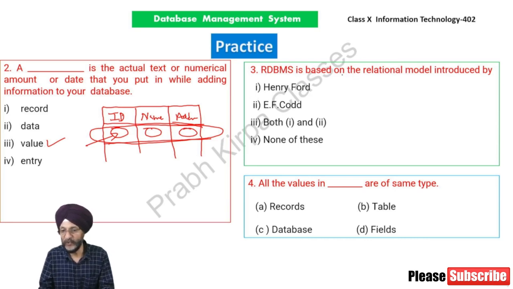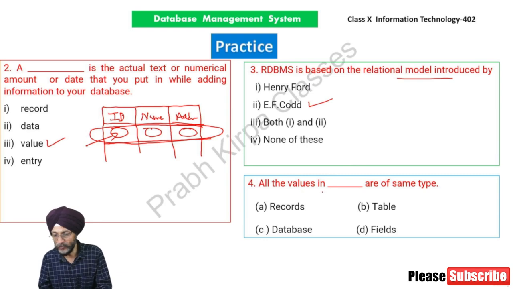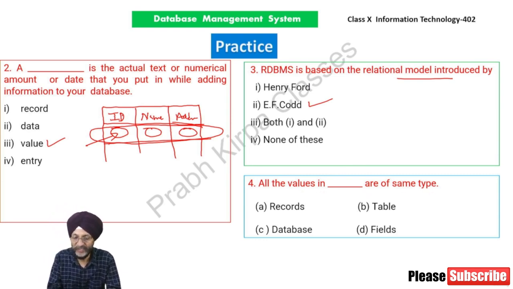RDBMS is based on the relational model which was introduced by E.F. Codd. All the values in a dash are of the same type. As you have seen, in case of employee ID, employee name and employee address, only one type of information is shown in any one particular column. In case of ID, only ID is there. It may be 001, 002. In case of name, it may be A, B, C or D. So all these are fields or columns.